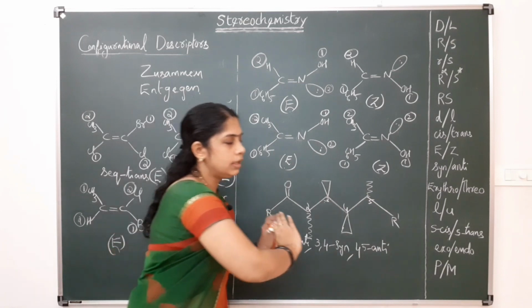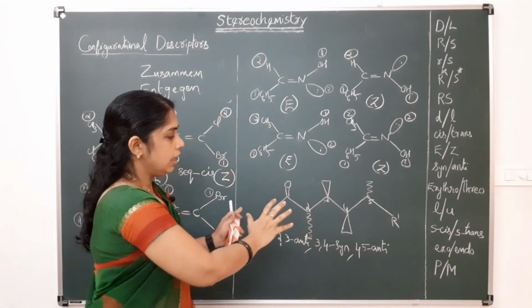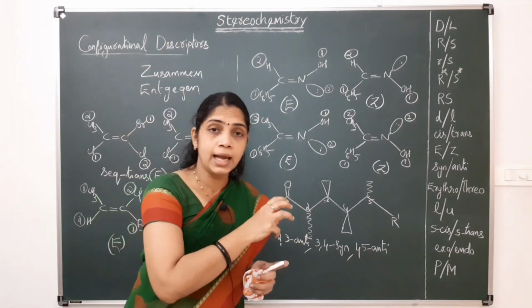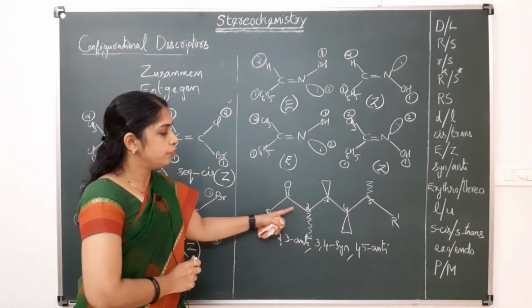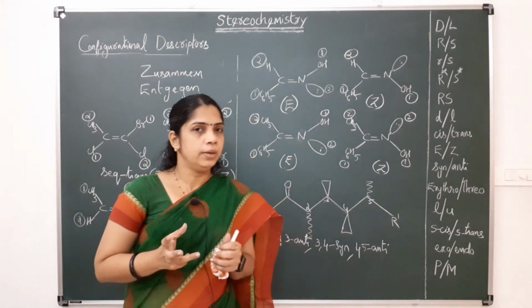This type of nomenclature or description can be used for this type of molecule. So this syn and anti can also be used for giving a topographic idea of the molecule.